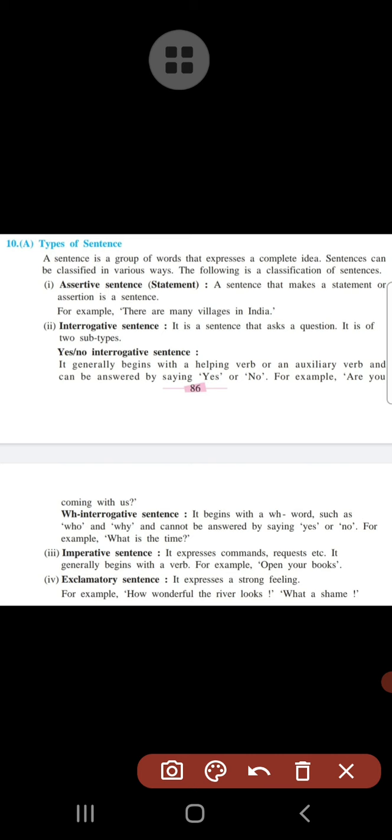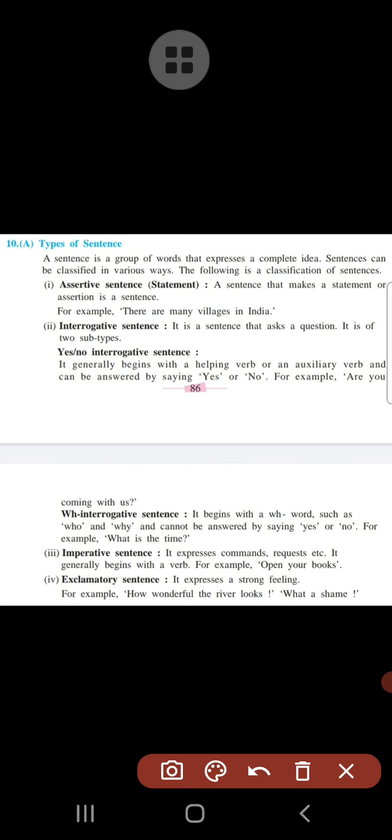The second important thing is that sentences can be classified in various ways. Okay, and today we have to see the classification of the sentence. So without wasting time, we will try to understand the types of sentences and their classification. Here we can see the classification of the sentence.